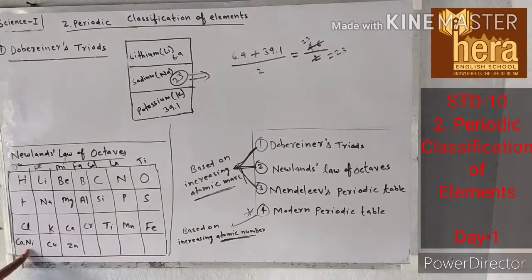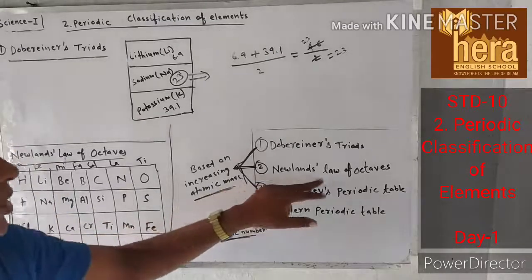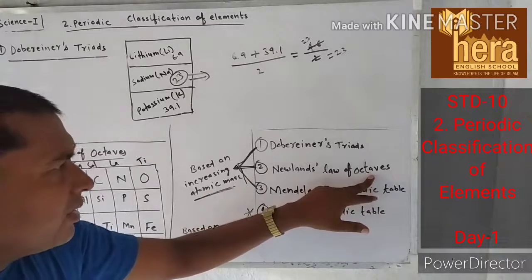Understood? And the third limitation is that Newlands octaves did not have any provision to accommodate newly discovered elements. The properties of new elements discovered later on did not fit in Newlands law of octaves. Understood? So these were all the limitations of Newlands law of octaves.